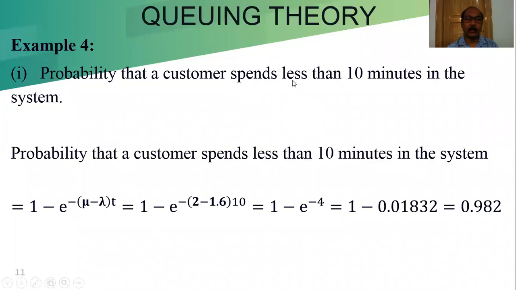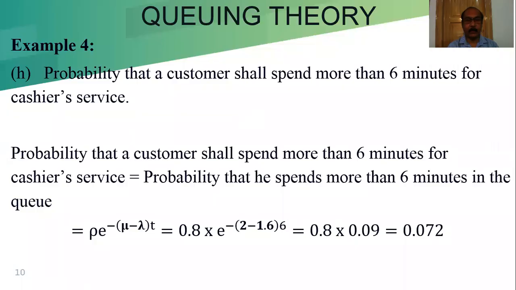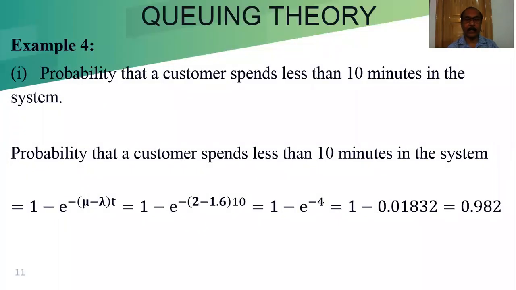Probability that a customer spent less than 10 minutes in the system. Previously the question was greater than, more than 6 minutes, and here it is less than. So we know the greater than formula and this is related to the system. That's why it is not multiplied by rho. Total probability is 1. If we subtract it from 1, we will get that part less than 10. We know the formula for greater than or equal to 10 minutes.